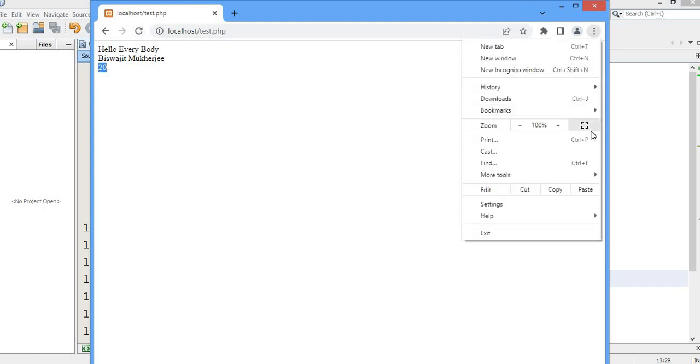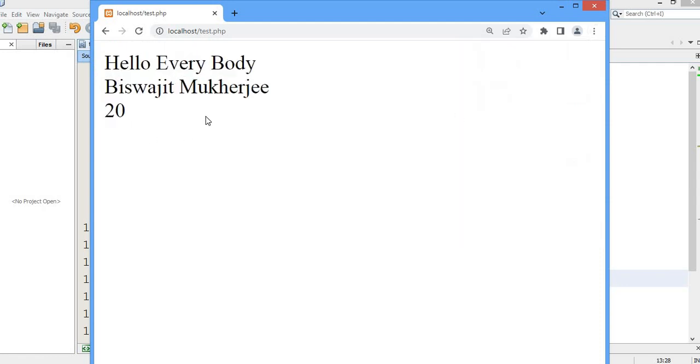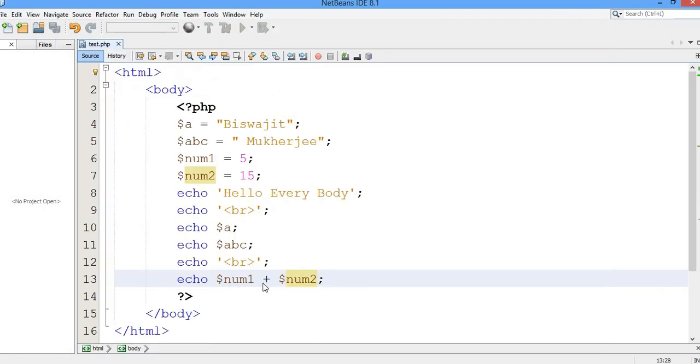Okay, so let me just increase the size so that it will be easy for you to see. I hope you can see properly. It has been printed, 20. I have done the addition.